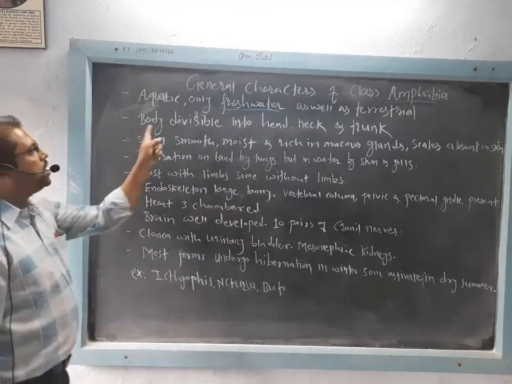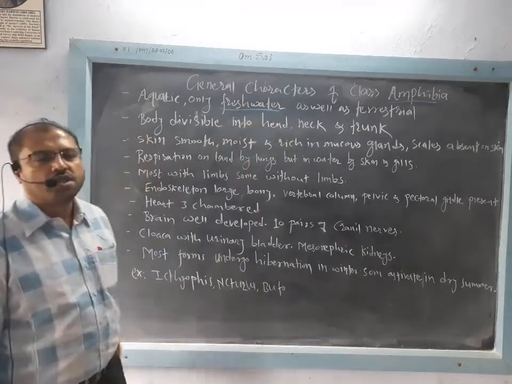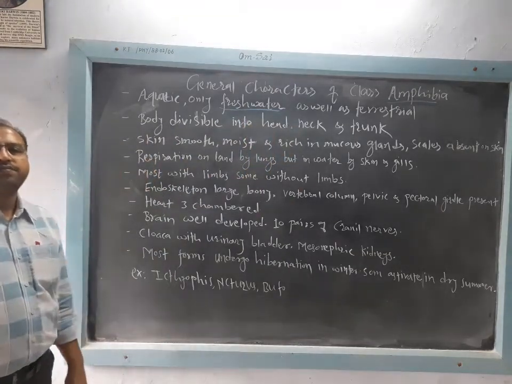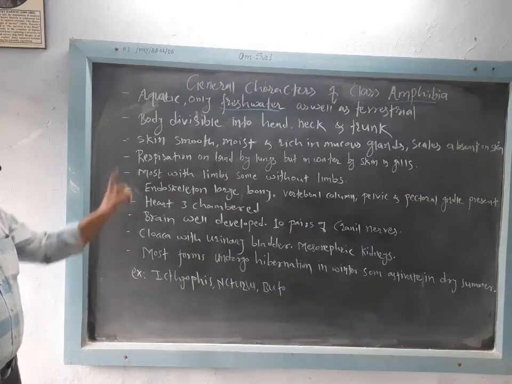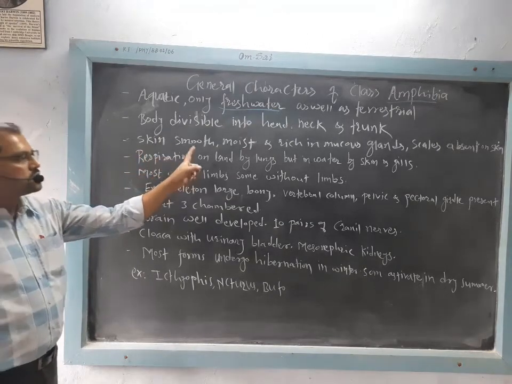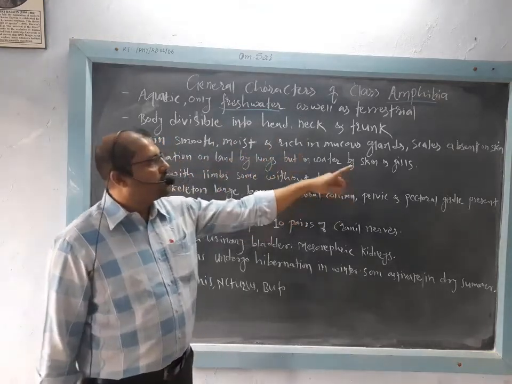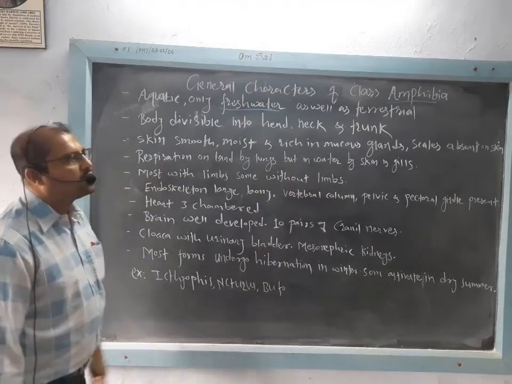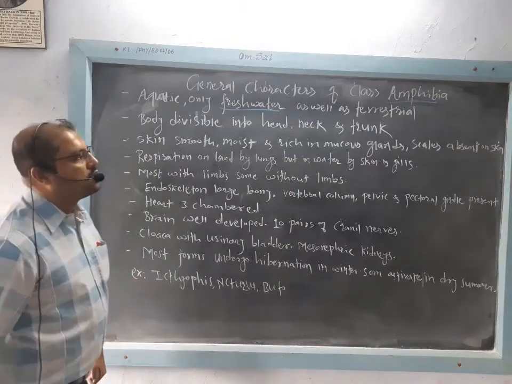Then the body is divisible into head, neck and trunk. So these are the three regions of the body of amphibians: head, neck and trunk. Then the skin is smooth, moist and rich in mucous glands. Scales are absent on the skin.